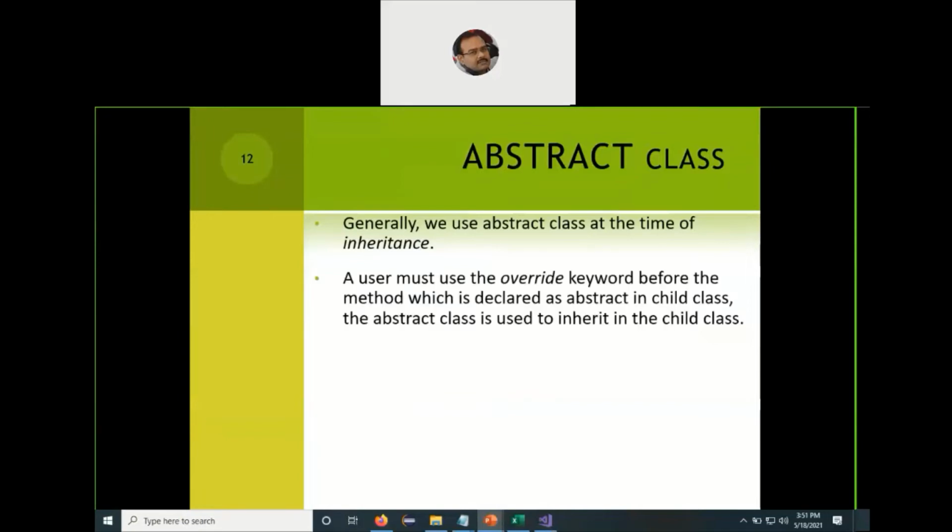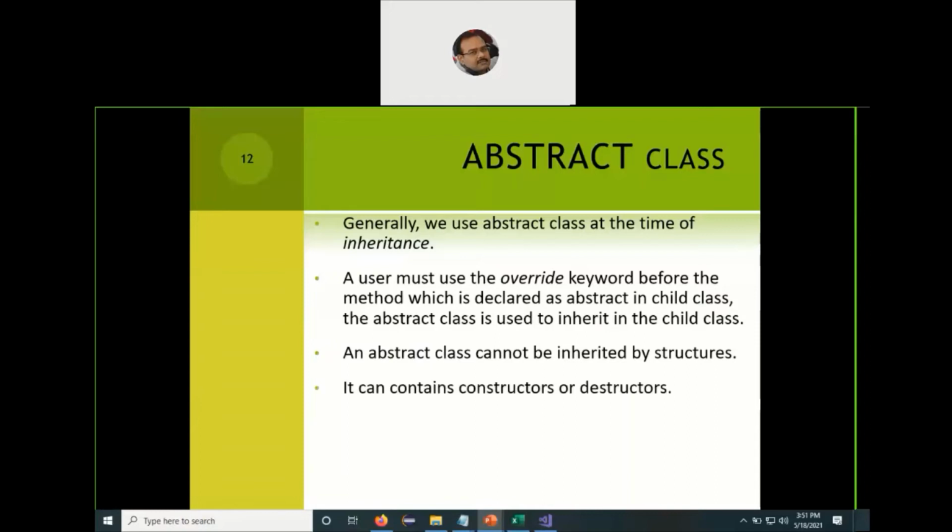A user must use the override keyword in the child class before the method which is declared as abstract. The abstract class is always used to inherit the functions or methods in the child class. An abstract class cannot be inherited by structures, so only classes can inherit the abstract class and structures cannot. It can contain constructors or destructors. It can implement functions with non-abstract methods also. So the abstract class can contain abstract functions as well as concrete functions.